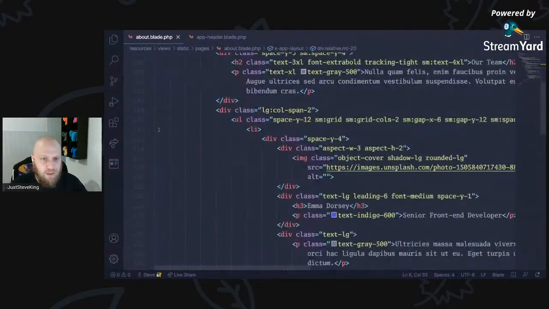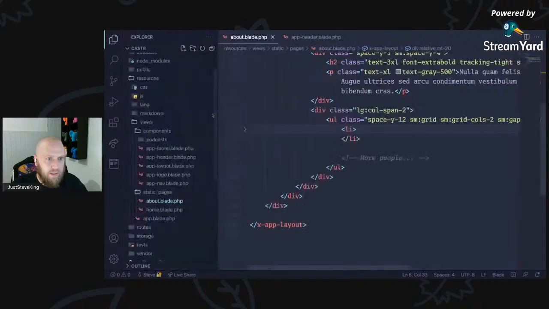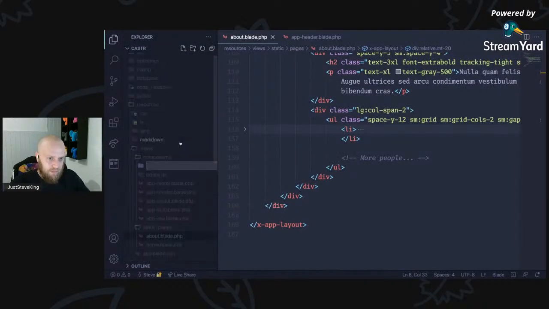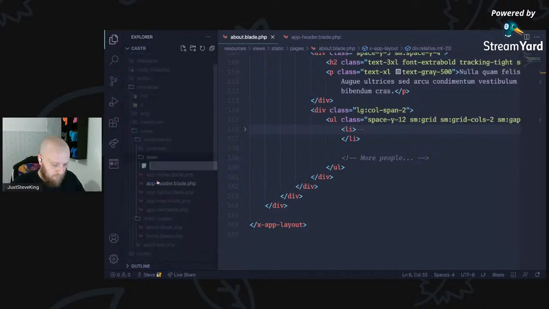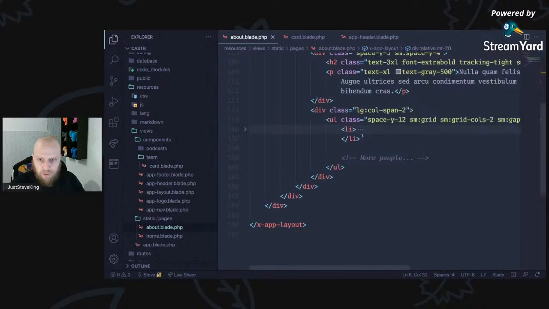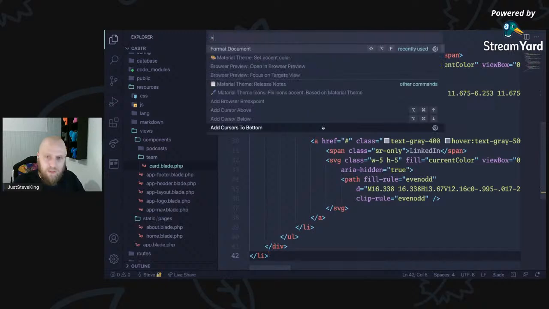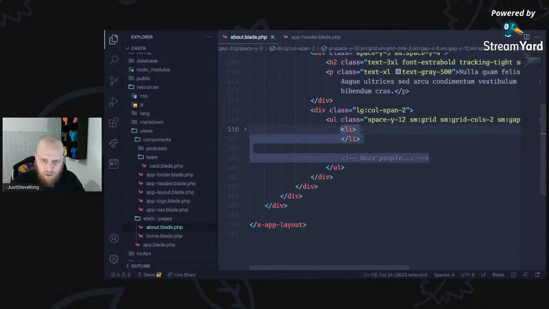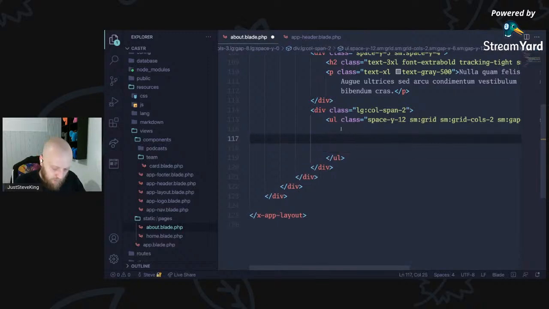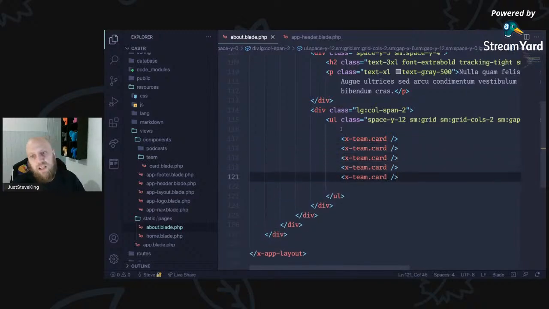So our team, let's add the same team member over again or extract it to a card usually. So we could do something like components, team, card, and then we could just grab that, come there, drop that in. Eventually we'll pass in values and that sort of thing. But for now, we're going to do it nice and simple. And we're going to say x team.card. And we're going to put 5 of them.